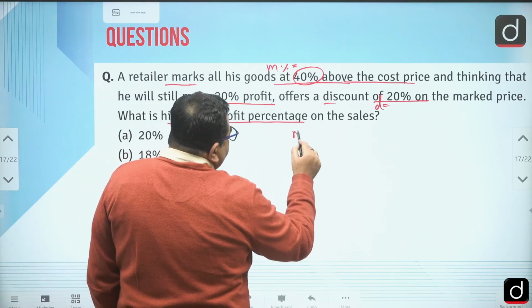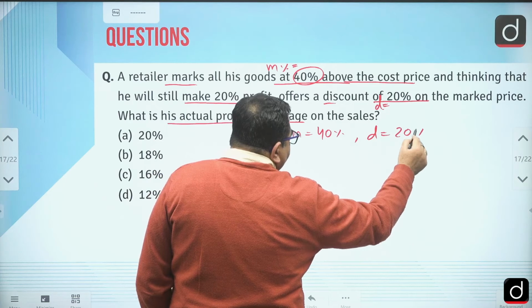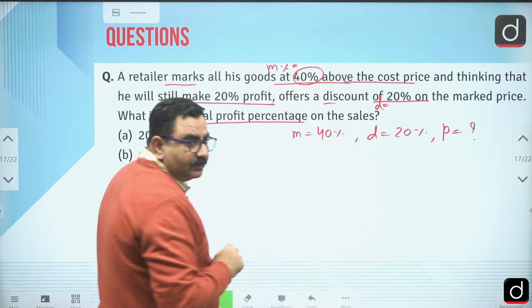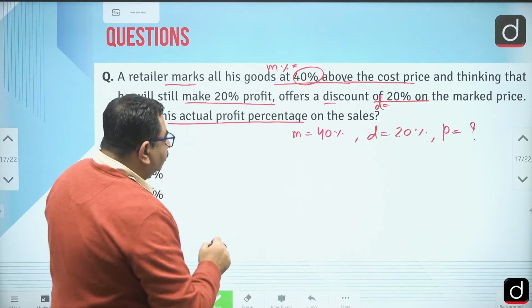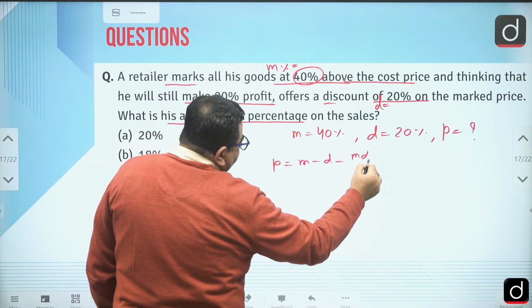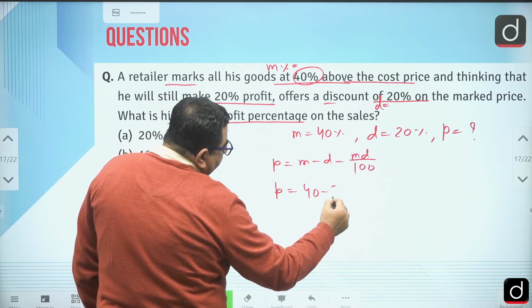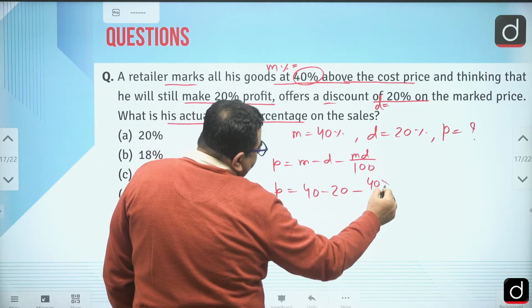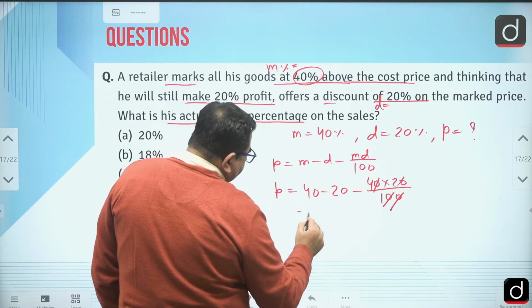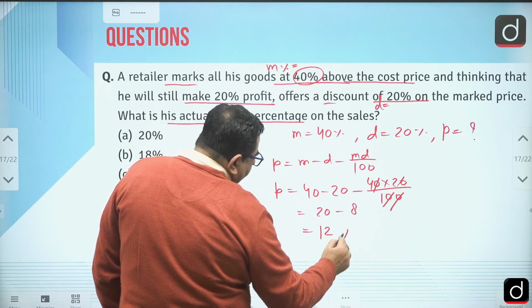So again, can I say markup percentage is 40%. If he gives discount 20%, then what is the actual profit percentage can we find? Again, we can make use of that formula. P is equal to M minus D minus MD by 100. So this is P is equal to 40 minus 20 minus 40 into 20 divided by 100, right? So this is 20 minus 8. So that is what? 12%.